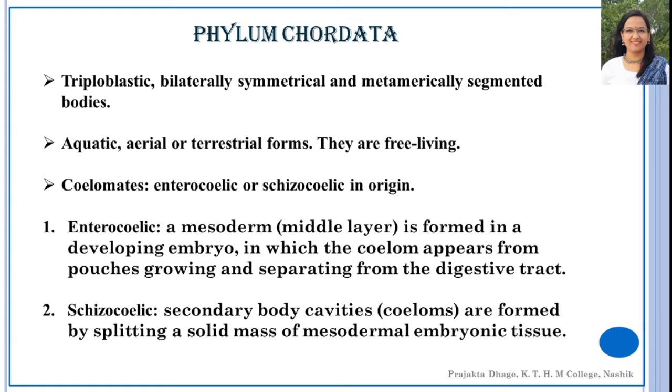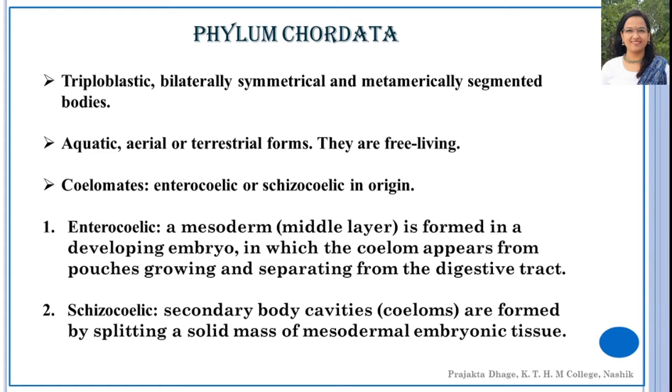So basically, first the 3 germ layers are going to form, which is ectoderm, endoderm and mesoderm, and later on these 3 layers are going to give rise to various types of tissues, and the tissues in turn will give rise to organs, which will in turn give rise to an entire organism.